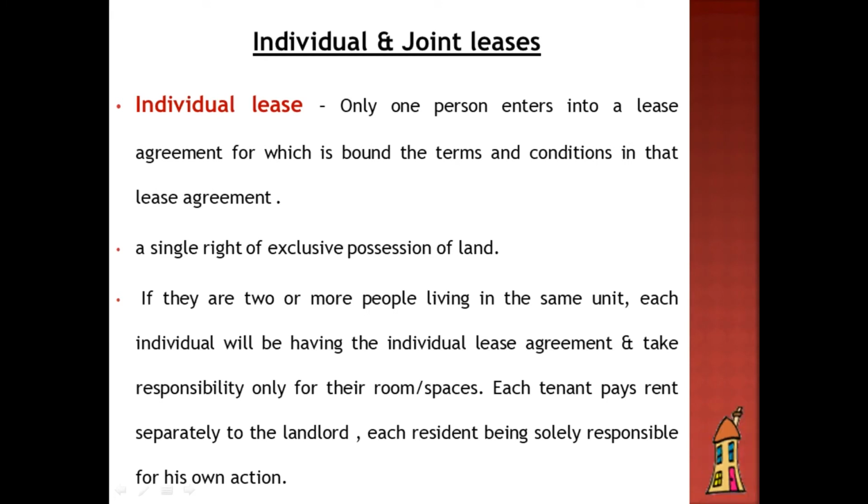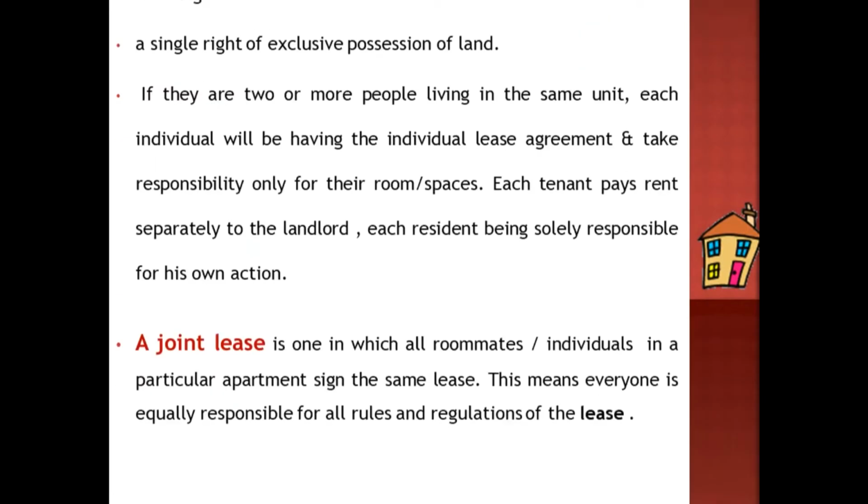Each tenant pays rent separately to the landlord, each resident being solely responsible for his own actions. So, even if there are more than two people living in the same unit, if they have individual leases, they will have individual contracts. If there are 5, they will have 5 lease contracts.